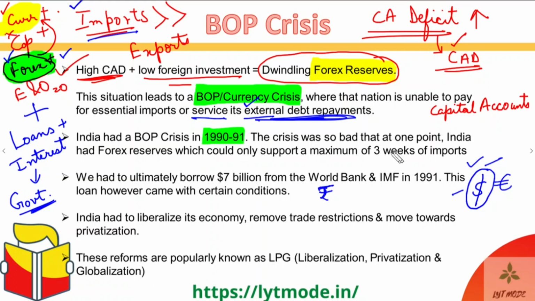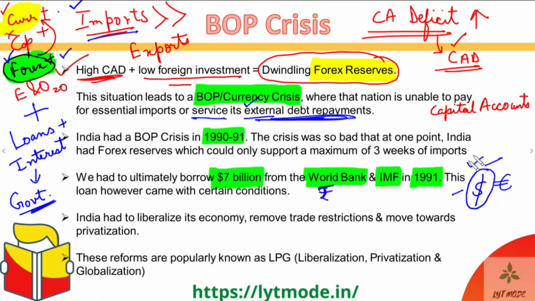The crisis was so bad that at one point India had forex reserves which could only support a maximum of 3 weeks of imports. So imagine, after 20 days we won't have any money to fund our imports or our external debt payments, and there was a lot of external debt at that moment. So we were at a big crisis moment. What ultimately helped us was that we borrowed 7 billion US dollars from the World Bank and the IMF, or the International Monetary Fund, in 1991.